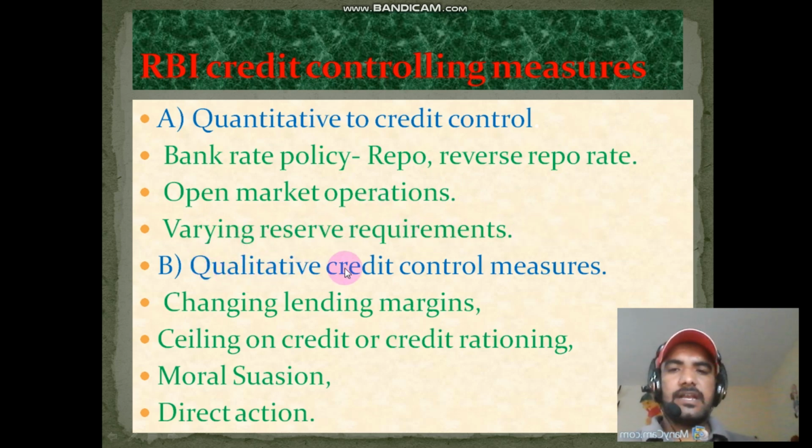The qualitative credit control measures are changing lending margin, ceiling on credit or credit rationing, moral suasion, and direct action. These are the credit control measures by RBI.